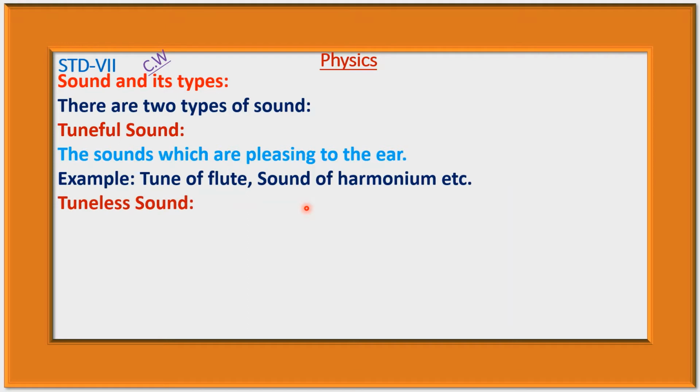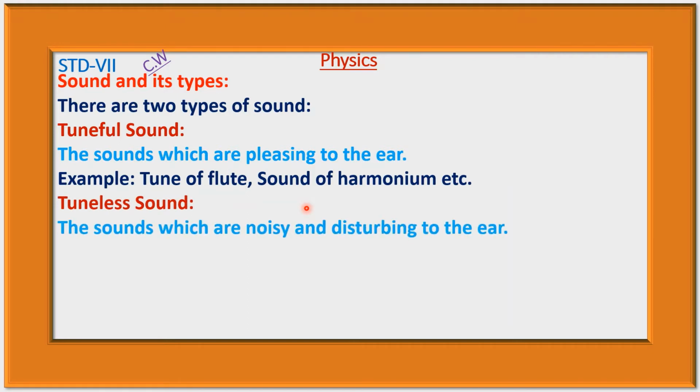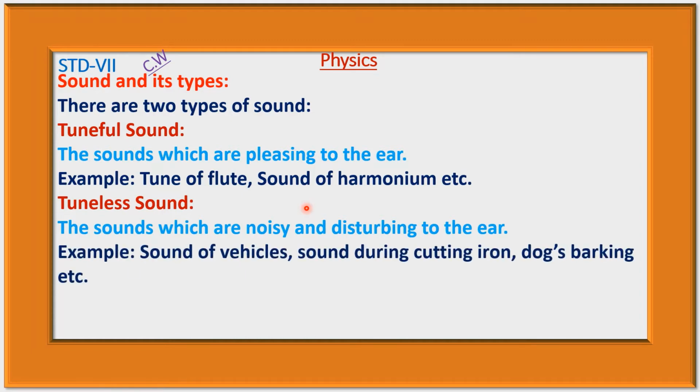And tuneless sound, the sound which are noisy and disturbing to the ear. Example, sound of vehicles, sound during cutting iron, dogs barking, etc. That is, these types of sounds are unpleasing to the ear, so these are tuneless sound.